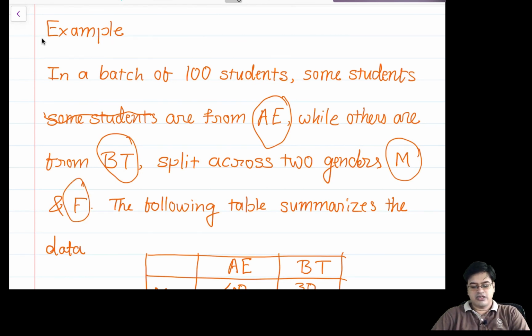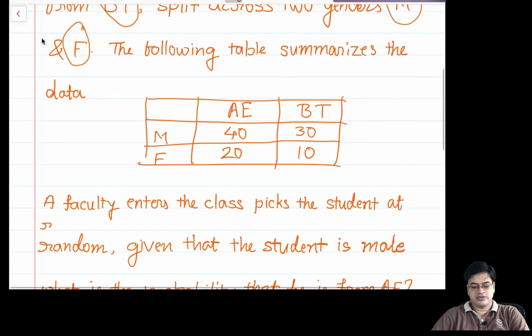And this is the summary of the number of students who are male. So in particular, from aerospace engineering batch, there are total of 60 students, of which 40 are male, 20 are females. In a biotech batch, there are 30 male and 10 female, so there are only 40 students from biotech.